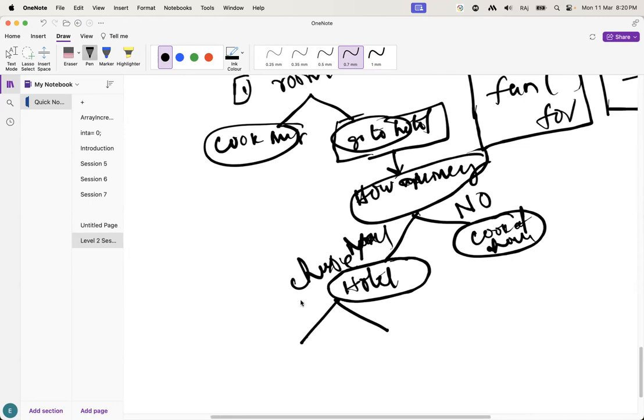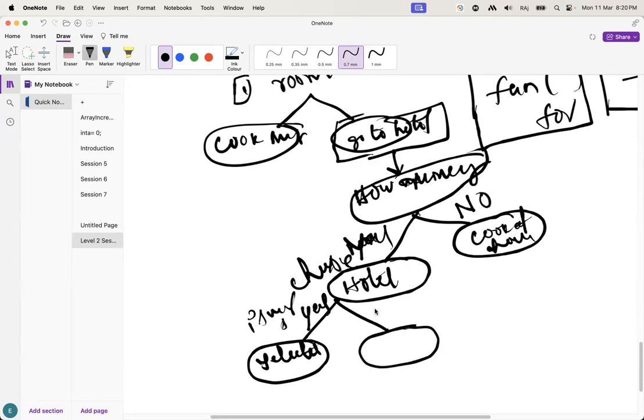What are the two options? Is my money sufficient or not? Suppose yes, then I go for the hotel I selected. If I have money but it's not sufficient, then you will go for whichever is cheaper, right, guys?